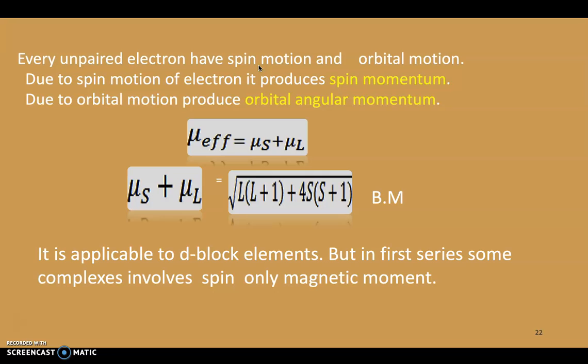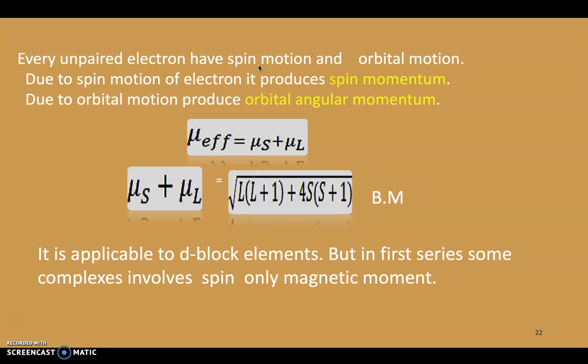Due to spin motion of the electron, it produces spin angular momentum. Here I forgot to write spin angular momentum, so write it in your books. Due to orbital motion, it produces orbital angular momentum. Spin angular momentum we denote with mu s, and orbital angular momentum we denote with mu l. So mu effective means a combination of spin angular momentum and orbital angular momentum.